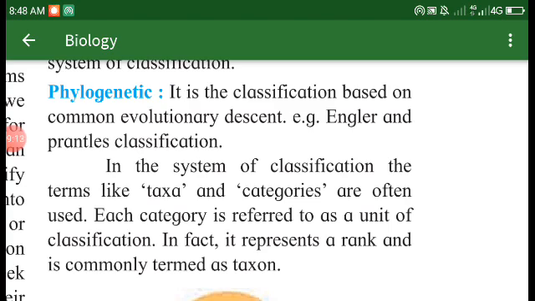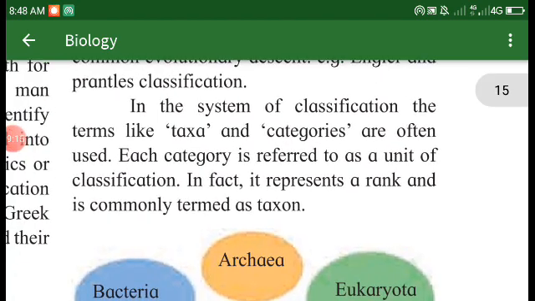Each category is referred to as a unit of classification. In fact, it represents a rank and is commonly termed a taxon. What is taxonomy? Taxonomy is nothing but classification of organisms in a systematic way.